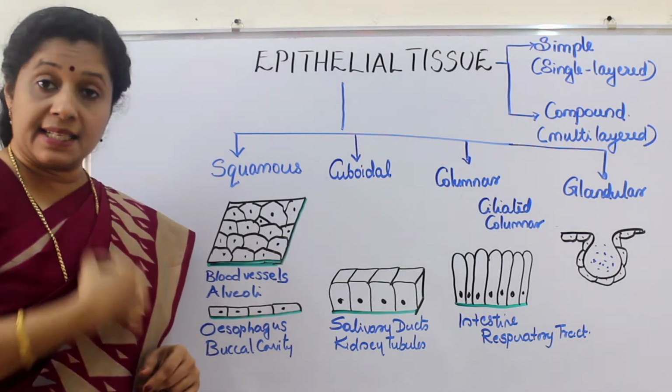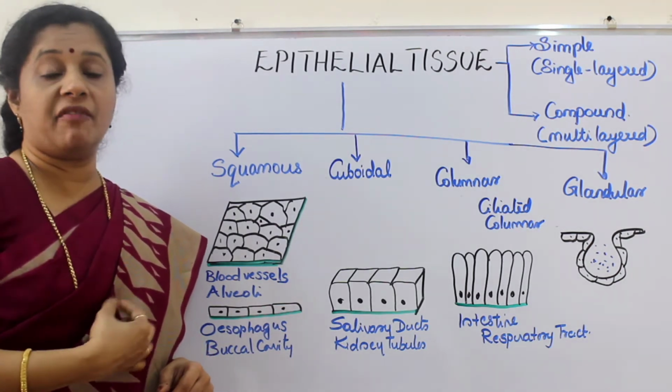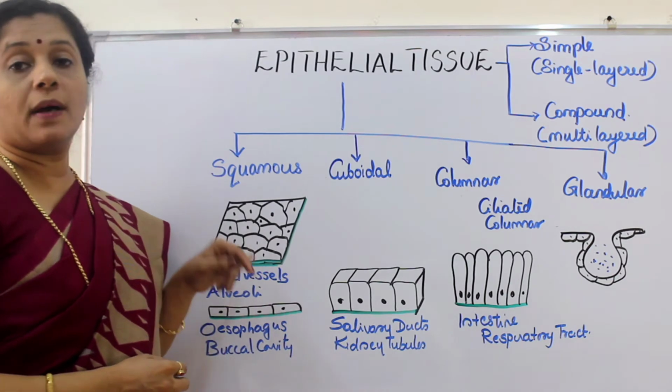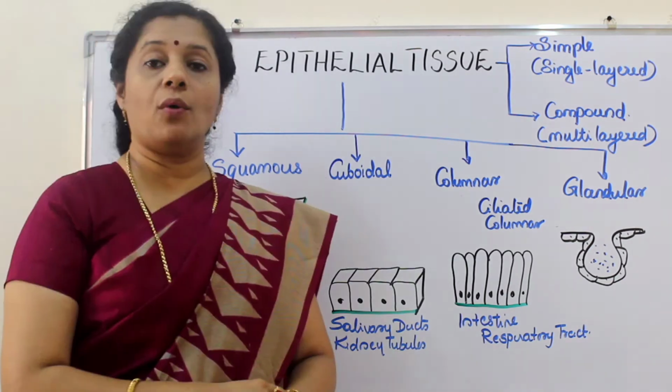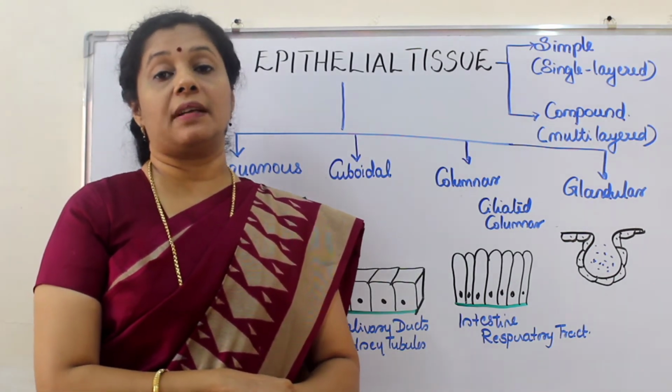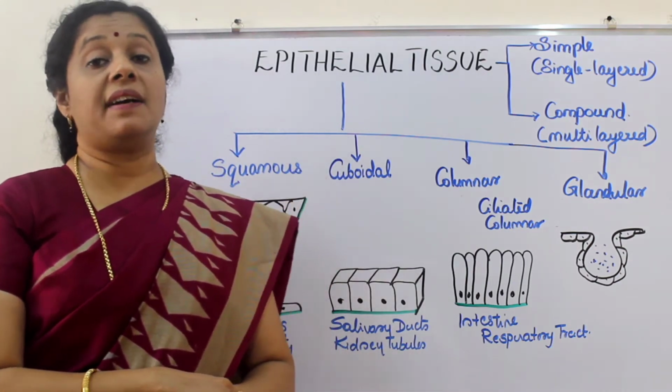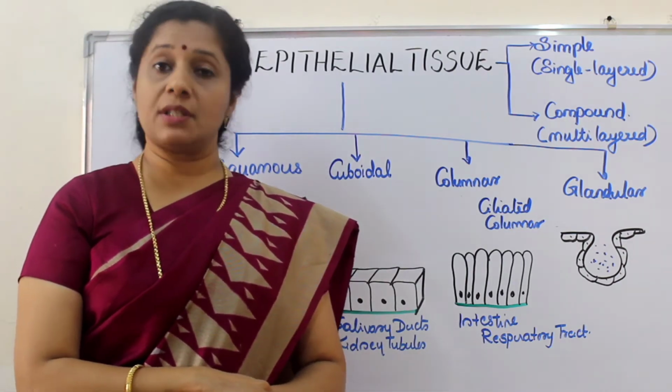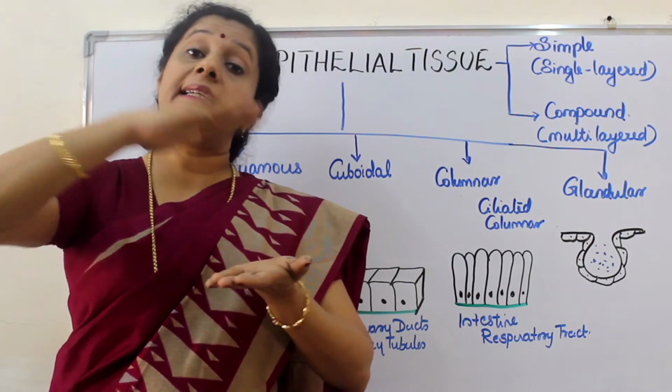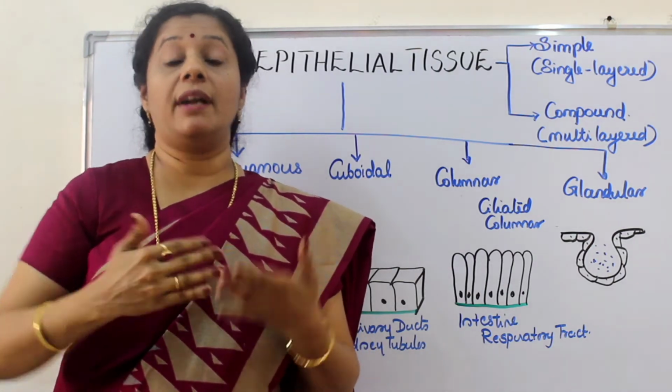And also in the esophagus, meaning the food pipe, we have the compound squamous epithelium. Over our skin, we have the type of epithelium called a stratified squamous epithelium. There also it is squamous epithelium, but it is multi-layered in order to avoid wear and tear.